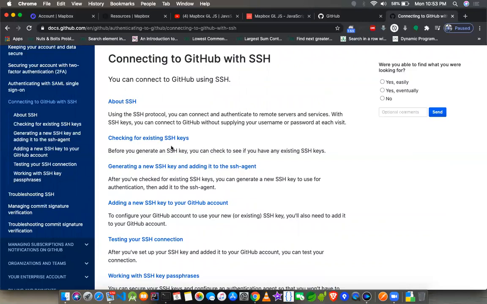It requires that your machine has your own private key to communicate with GitHub, and that key has to be added to your GitHub account as well, so that it recognizes that every pull or every push which is happening, which I'll come to in a minute, is through your genuine system which is authorized.